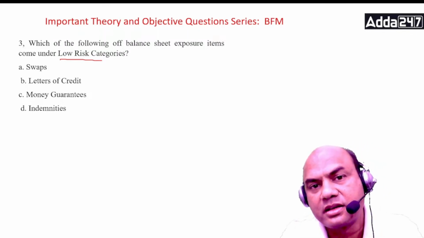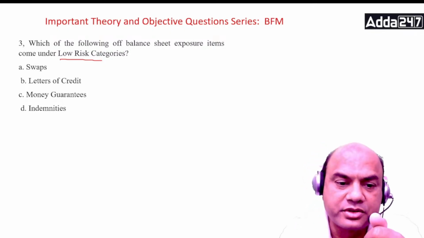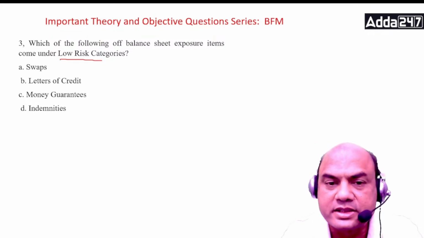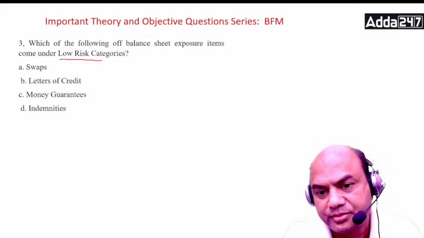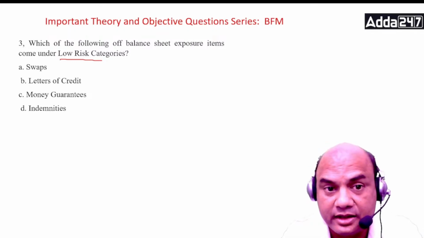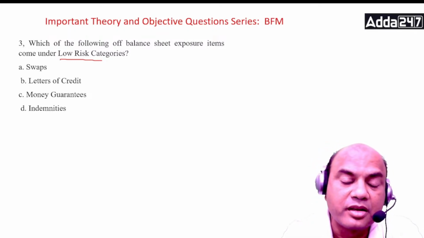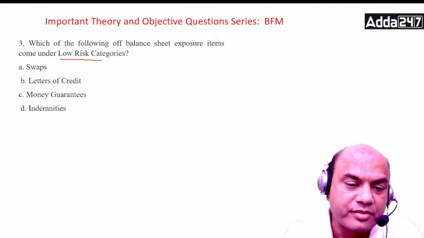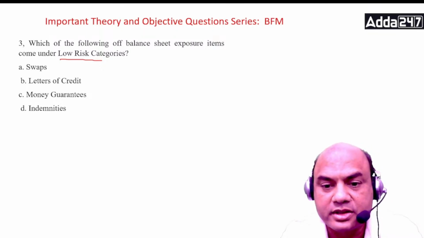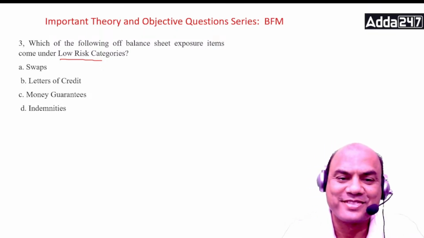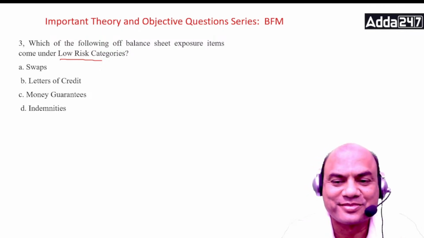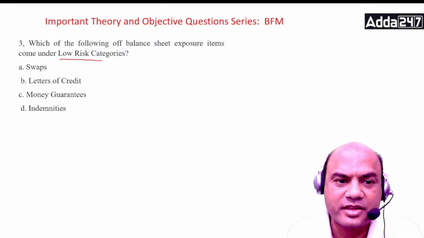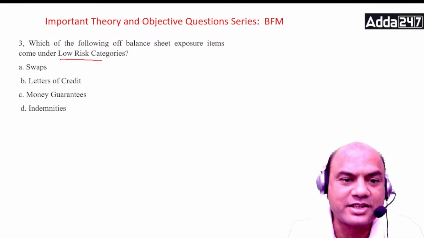Many of you might be thinking LCs, letters of credit, but the answer is not LCs. The answer is swaps.